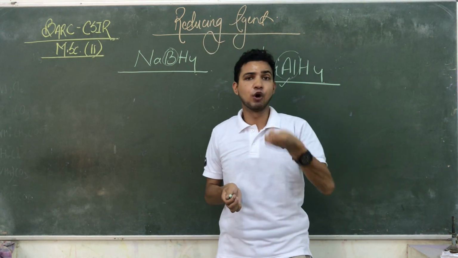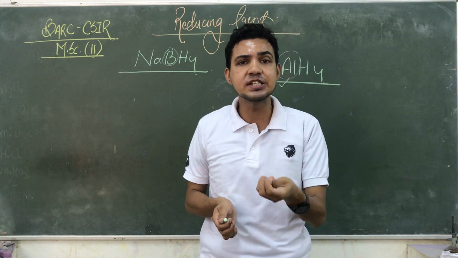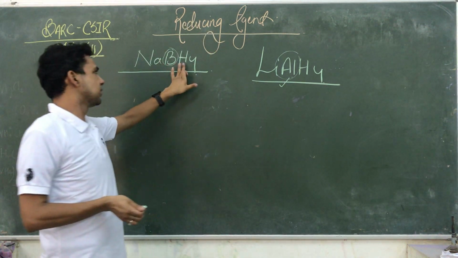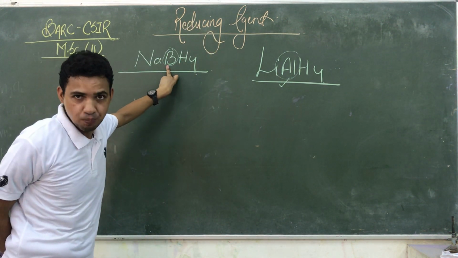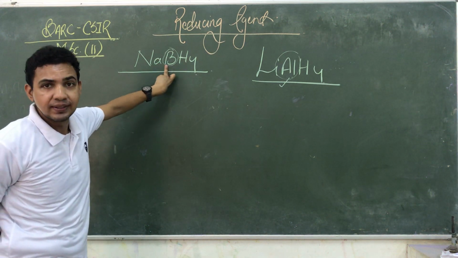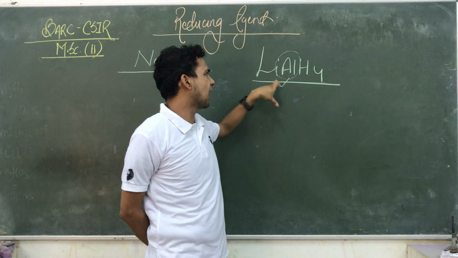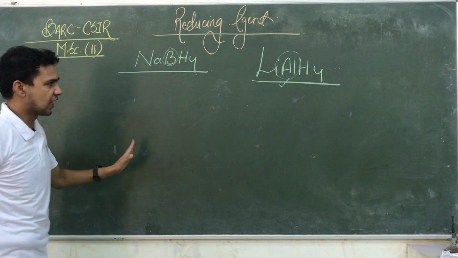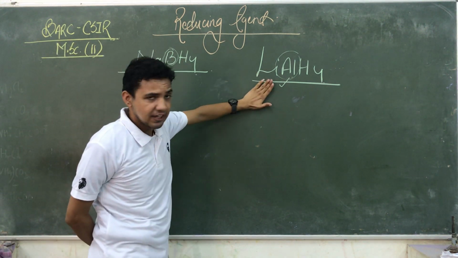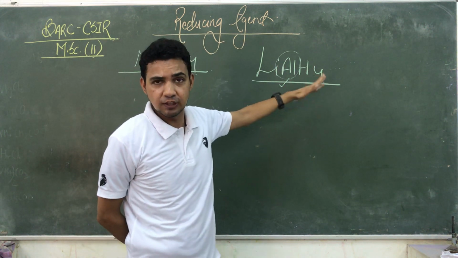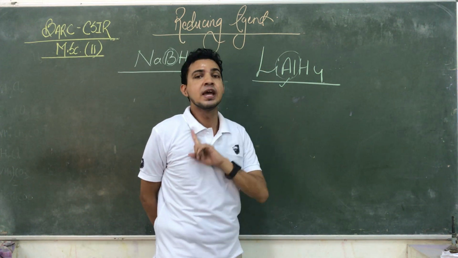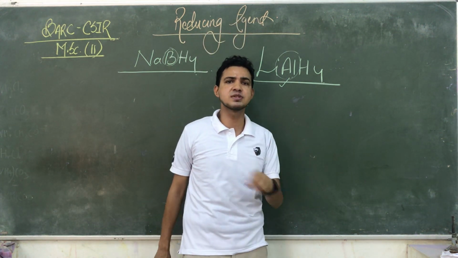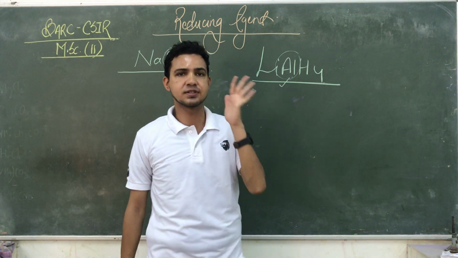If we want to reduce ester and acid, we need H negative ions immediately. So it is not possible in the case of NaBH4 because the size of boron is very small, so it generally shows covalent character. But here the size of aluminium is bigger, so it is easy to remove the H negative ion from aluminium. That's why LiAlH4 easily liberates hydride ion, behaves like a strong reducing agent, and is capable of reducing ester, acid, aldehyde, ketones, cyclic esters, lactones, cyanide, nitrile, everything immediately.